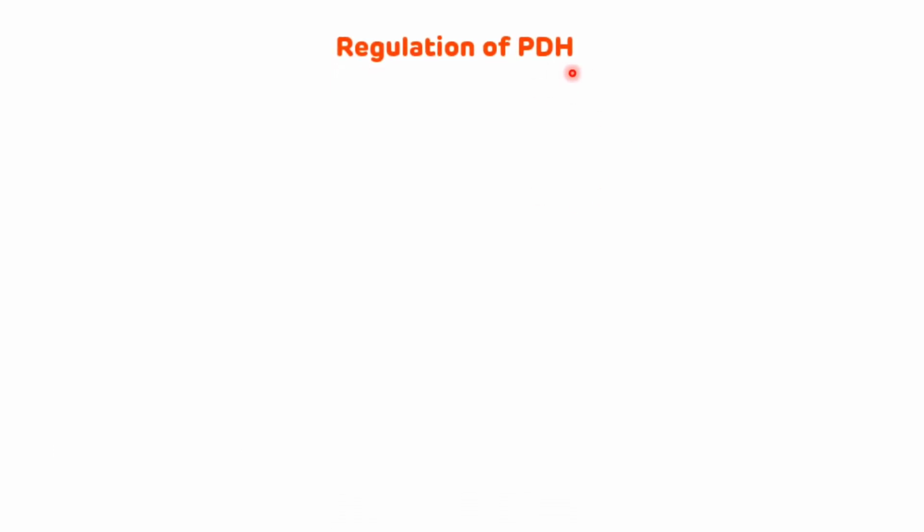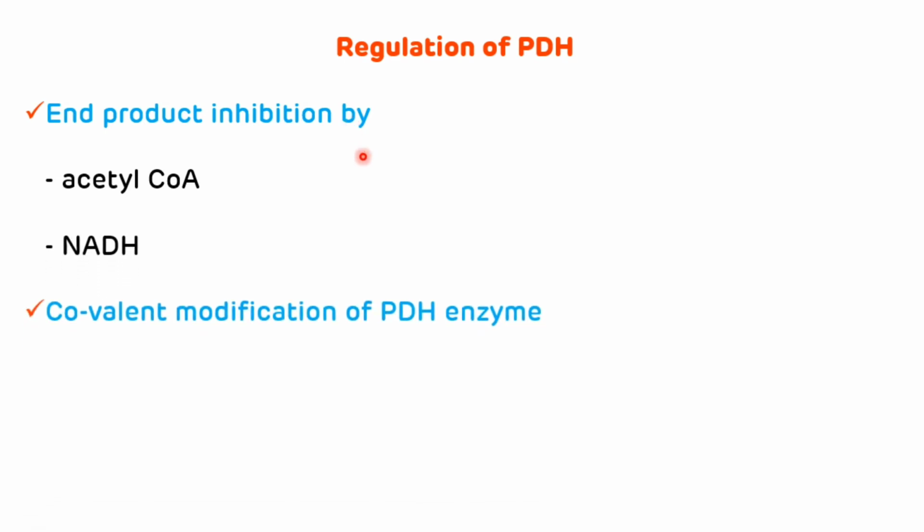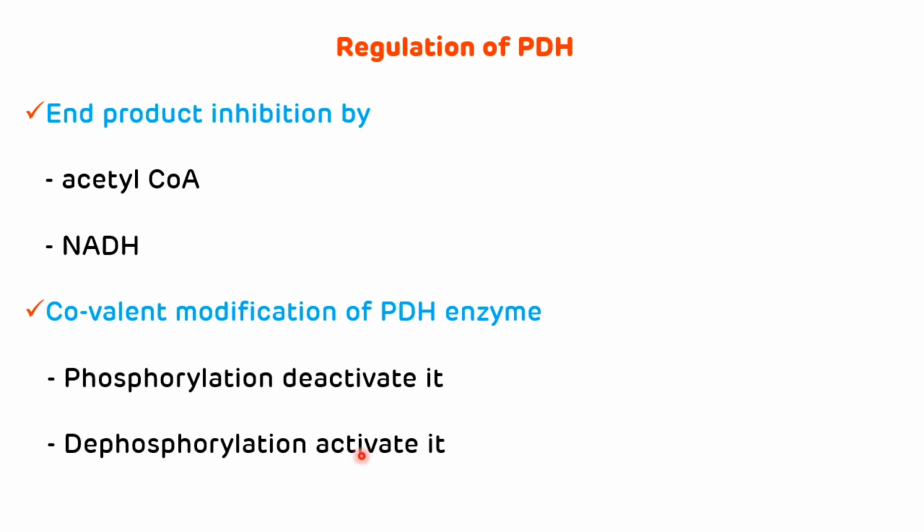Now, regulation of pyruvate dehydrogenase enzyme complex. The first one is end product inhibition by acetyl CoA and by NADH. The second one is covalent modification of pyruvate dehydrogenase enzyme, that is by phosphorylation and dephosphorylation. Phosphorylation deactivates pyruvate dehydrogenase and dephosphorylation activates it. The phosphorylation of pyruvate dehydrogenase enzyme is done by pyruvate dehydrogenase kinase enzyme. That is the regulation of pyruvate dehydrogenase.